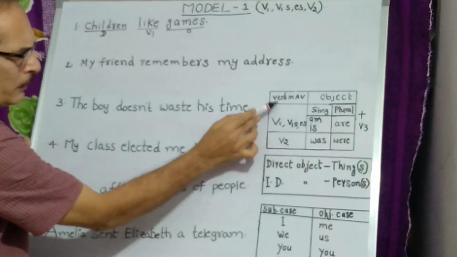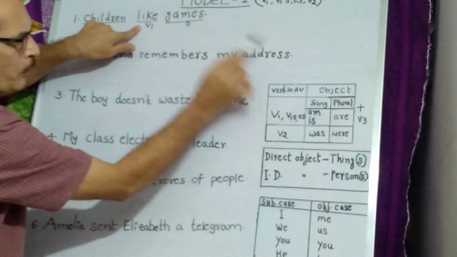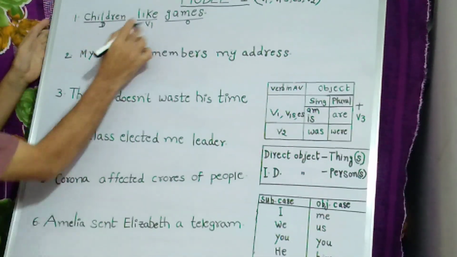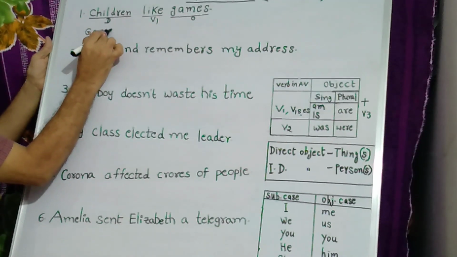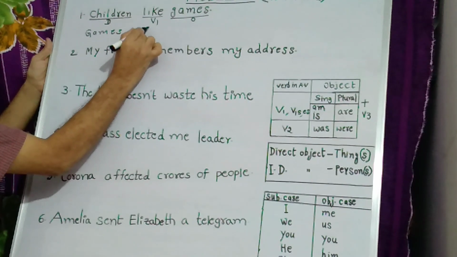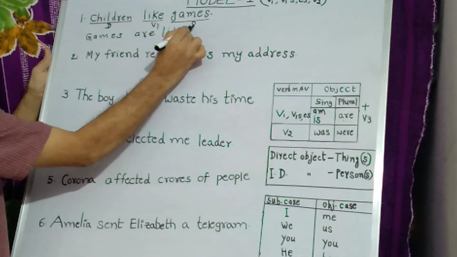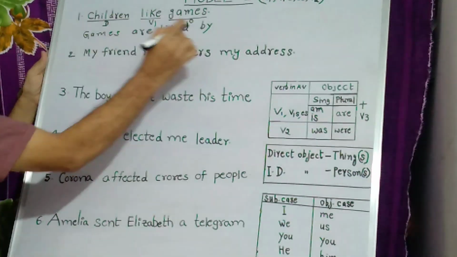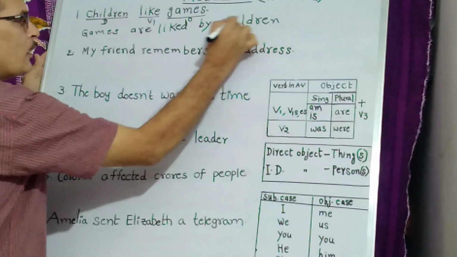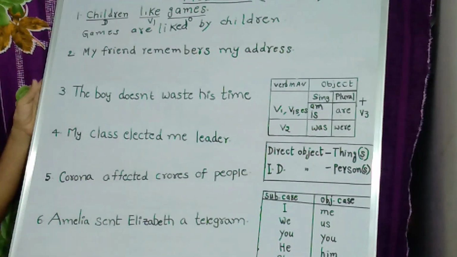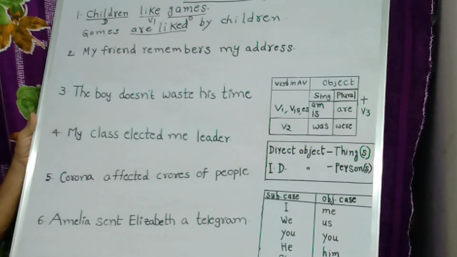Look at this be forms table. The verb in active voice is V1, and the object is plural. So what is the be form here? Are. Now let us start with the object. Games are, and V3 of like is liked, by, preposition. By whom? By children. After the preposition, we can write the doer or agent. So games are liked by children. So like becomes are liked. That is the passive form.